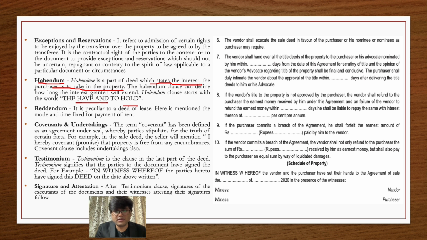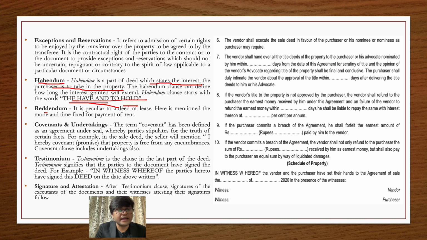So the habendum clause is clear now. It starts with the words "to have and to hold." For example, if you see in a particular deed the words "to have and to hold" mentioned, you should be able to understand and identify that this particular clause is the habendum clause.